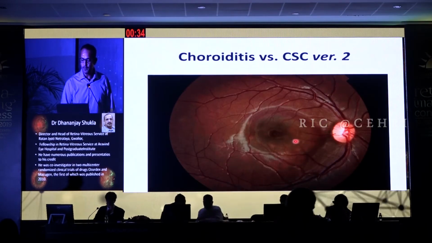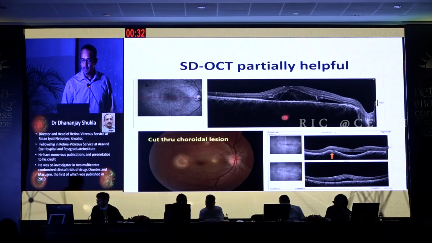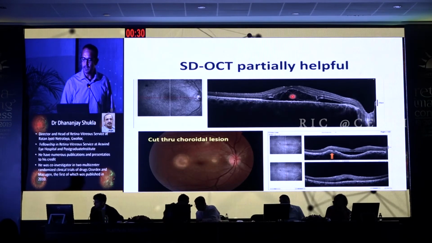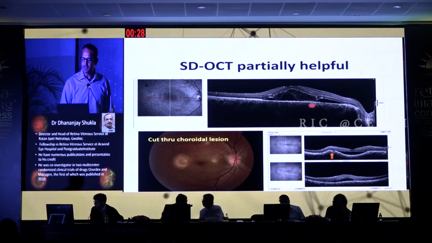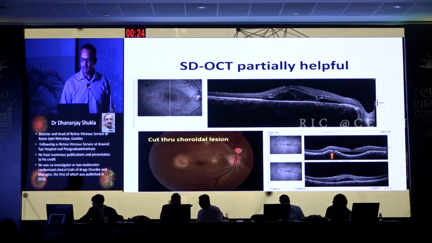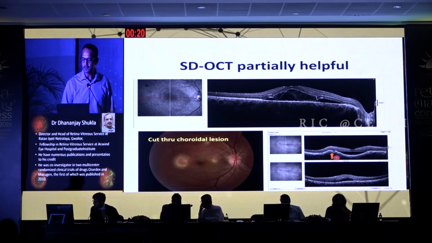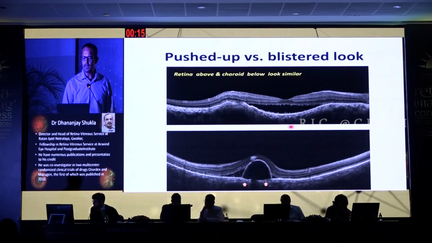But sometimes it may be more subtle, and on OCT you get a typical picture which says that it is choroiditis. But don't be satisfied with this picture. Cut a scan through the choroidal lesion also, and then you can see a bump like this. This is very typical, and this is not a PED. Just to highlight it more, the pushed up look, as if something is punching the retina from below, is different from the blistered look of a PED, and this is important to realize, as I'll show in another picture later.